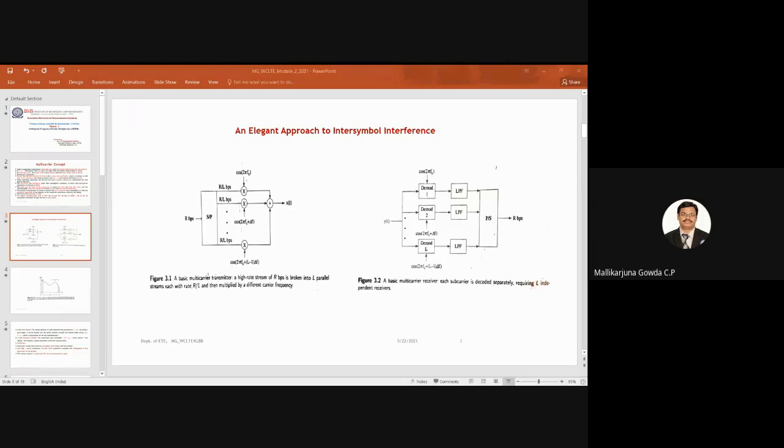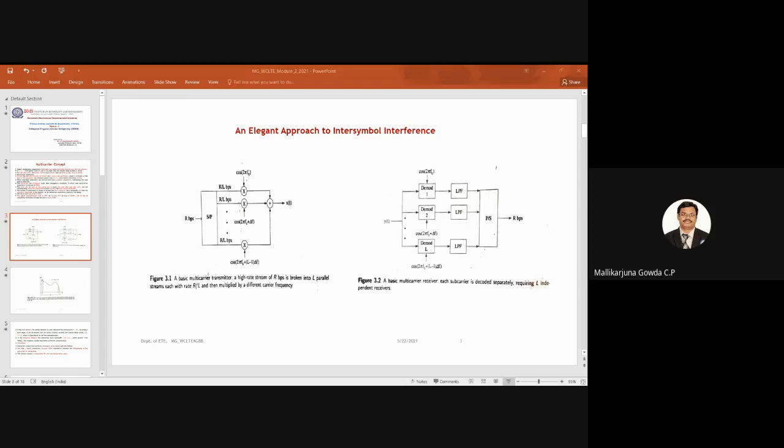Similarly, at the receiver side, the received signal will be denoted as Y of t. The transmitted signal is X of t. Here we again need to do the demodulation because we have L narrow band substreams. So we are using L demodulators of L subcarrier frequencies. Then pass it to a low pass filter. Then do parallel to serial conversion. Then we get the R bits per second data. So this data and this data will be the same. This is the multi-carrier transmitter and receiver block diagram.